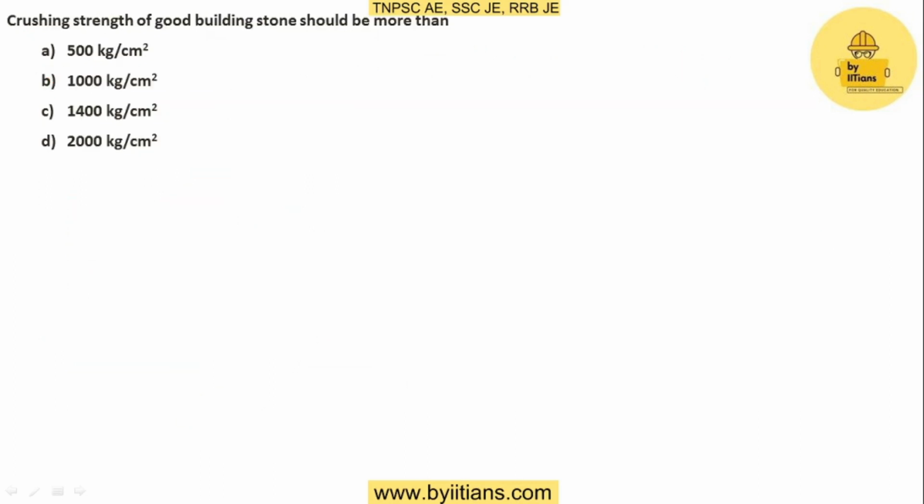Crushing strength of good building stone should be more than: options 500, 1000, 1400, 2000 kg per centimeter square. This is a remember-type question. They are asking what is the minimum value of crushing strength of the stone. So option B is the right answer. You should remember this, and I will explain how the crushing strength of the stone is determined in the laboratory.